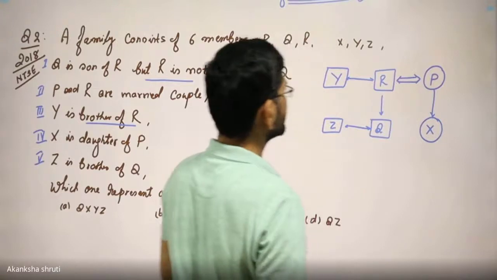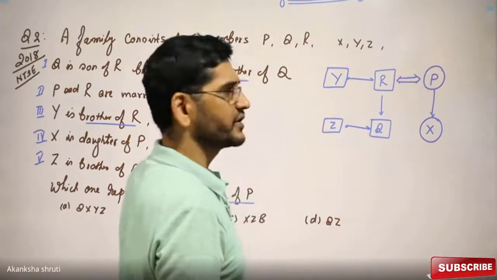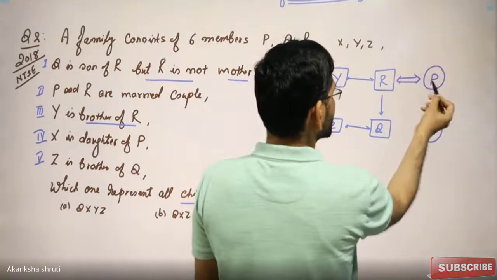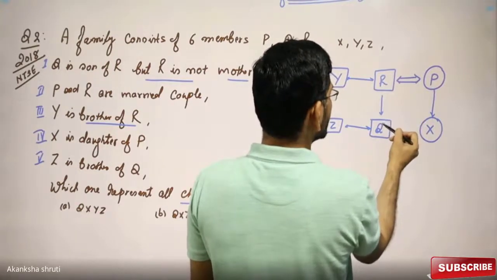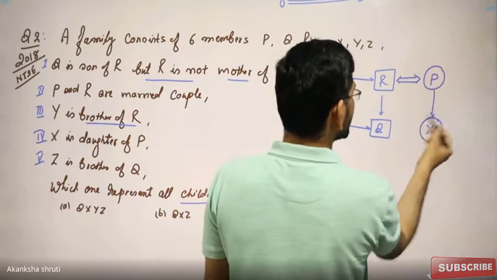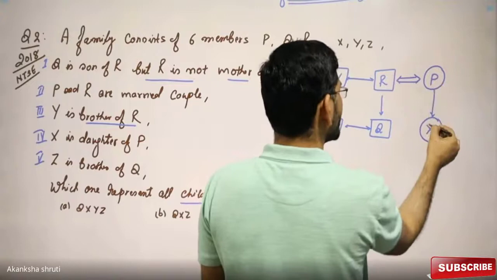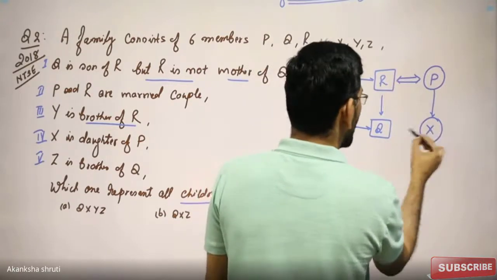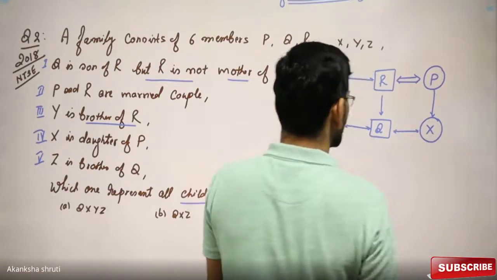From here, all the relations can be concluded. Students, R and P are husband and wife. Q is son of R, means Q will also be son of P. Also, X is the daughter of P. It means X will also be daughter of R. It means Q and X will be brother and sister.